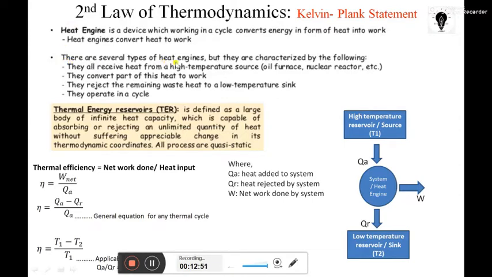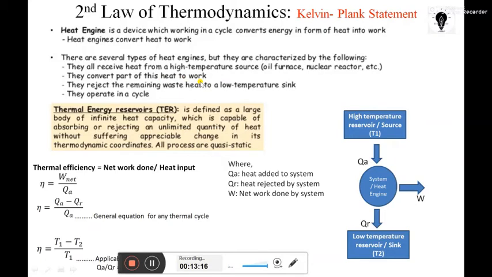Now there are several types of heat engine. As I told you, they are mainly classified into internal and external combustion, but they have some common characteristics. They all receive heat from a high temperature source, maybe an oil furnace or a nuclear reactor, or maybe combustion inside the system. They convert part of this heat to work.